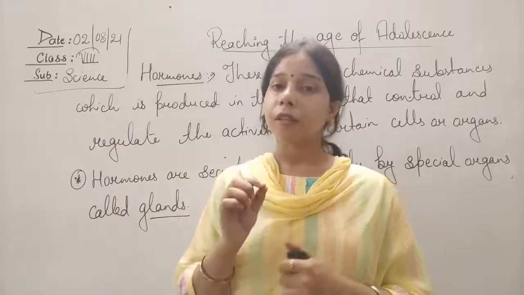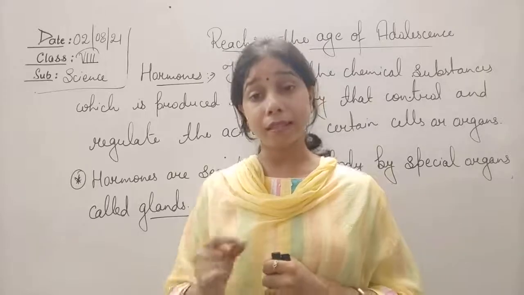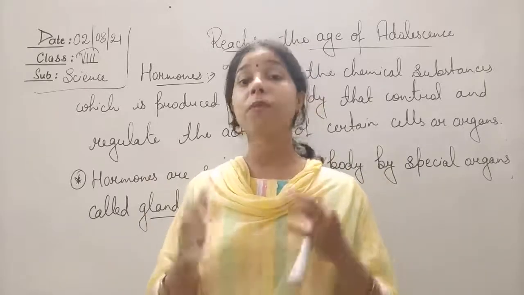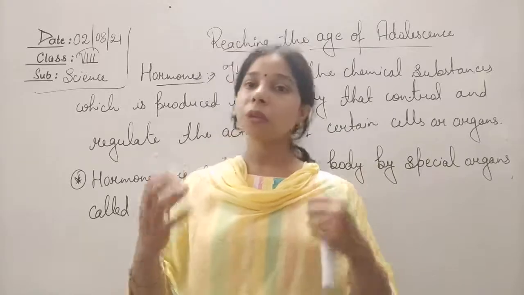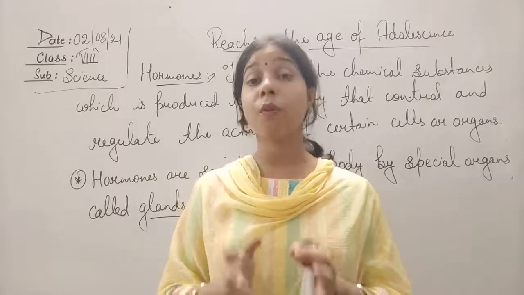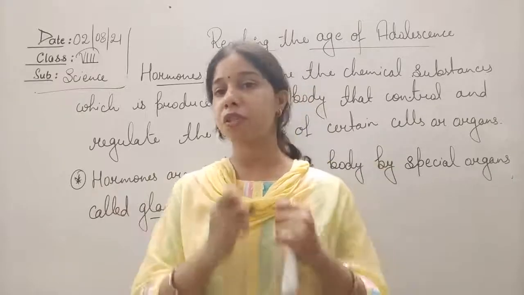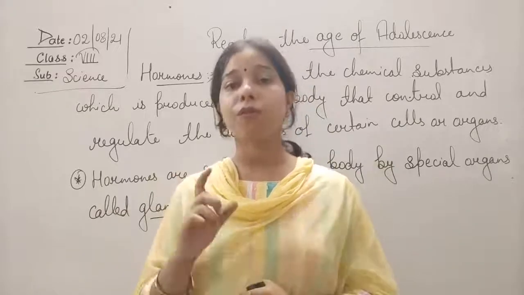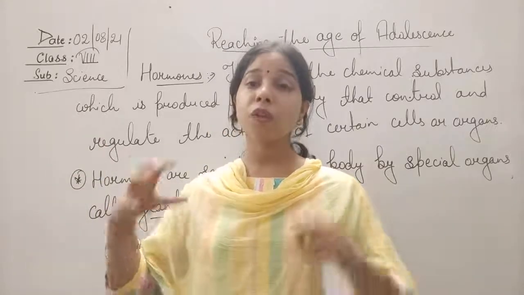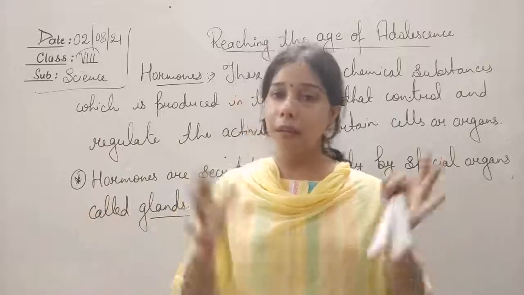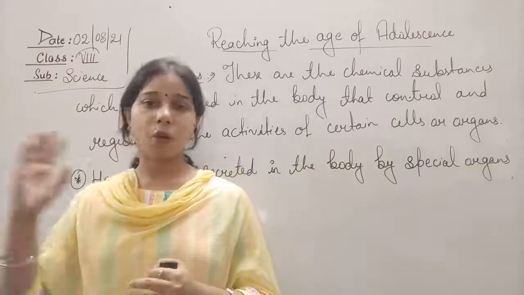It means the cells are there, which is the smallest and the basic unit. These cells combine together to form tissue. So tissue is nothing but a group of cells. Now the tissues combine together to form organs. So organs are nothing but different kinds of tissues which combine together to form an organ, and then the organ system is there, in which different kinds of organs combine together to form an organ system. Okay. Now after that an organism is there.